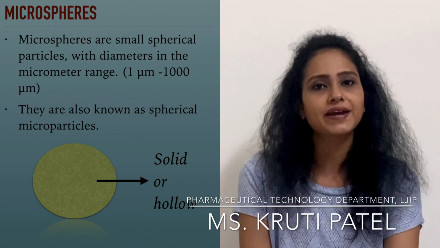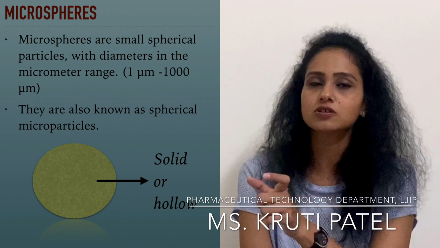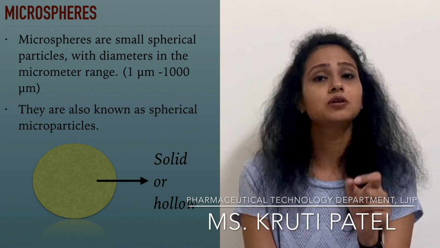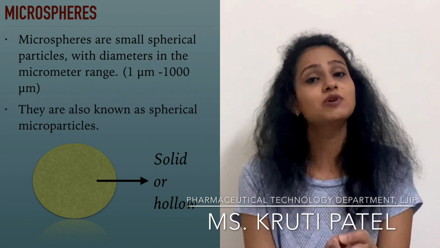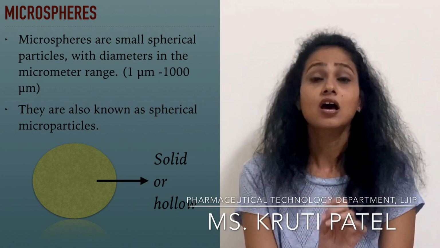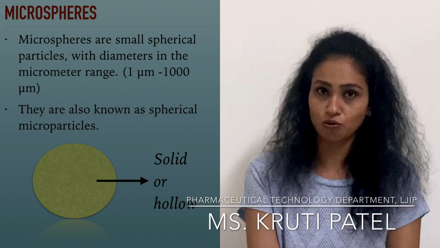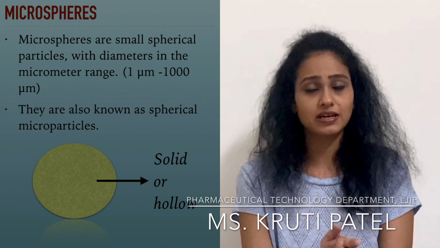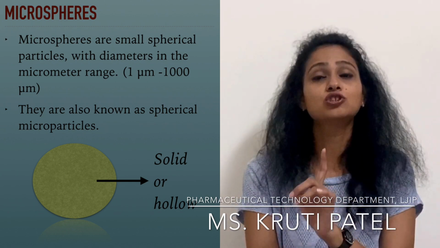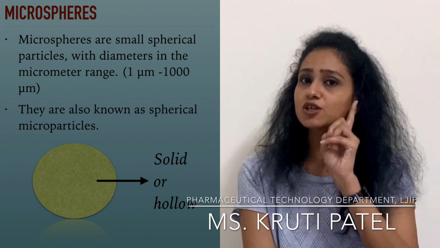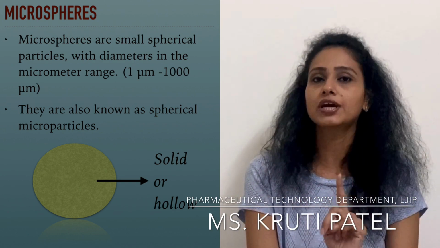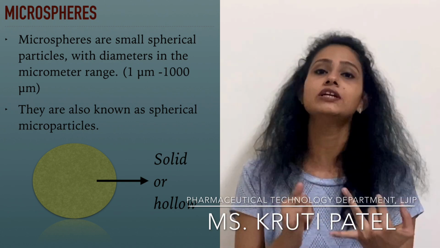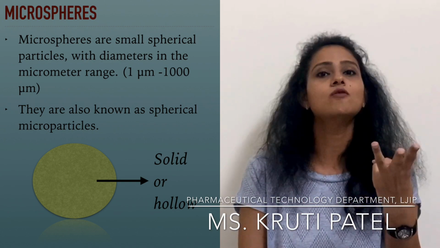Now in case of microspheres, let's catch words. Micro means small. Sphere means round particles. So in microsphere there will be smaller particles. Those particles can be hollow or they can be rigid. Either can be there, but it will be in solid form only. Whereas in case of microencapsulation, you can deliver your drug in liquid form, solid form or gaseous form. Any of the three forms you can supply.